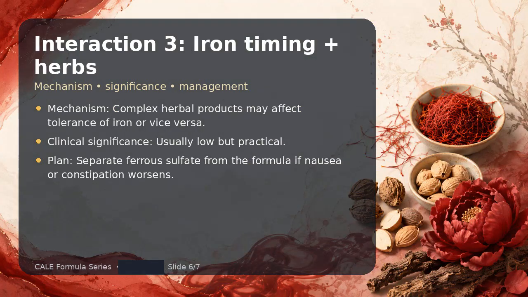Interaction 3 is iron timing plus herbs. The mechanism is that complex herbal products may affect tolerance of iron, or vice versa. The clinical significance is usually low, but practical. My management plan is separate ferrous sulfate from the formula if nausea or constipation worsens.